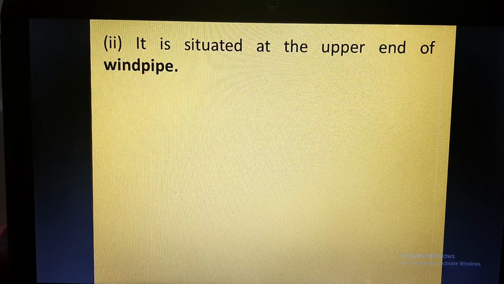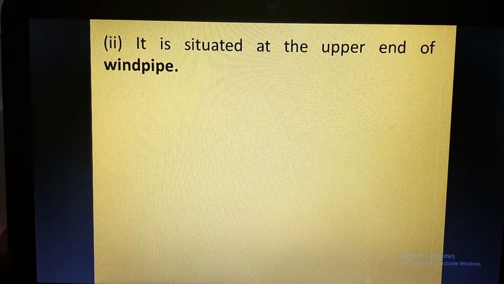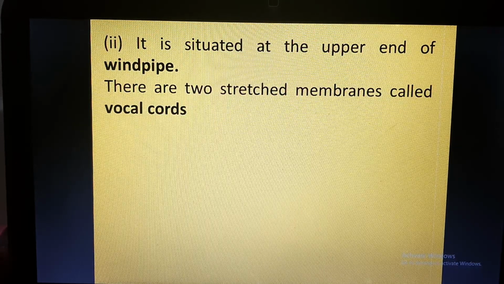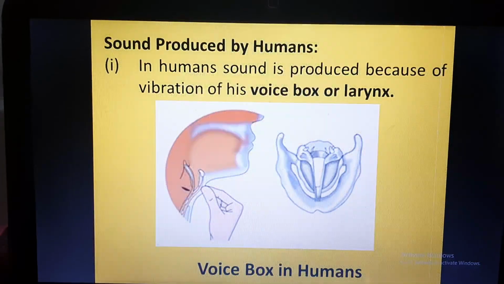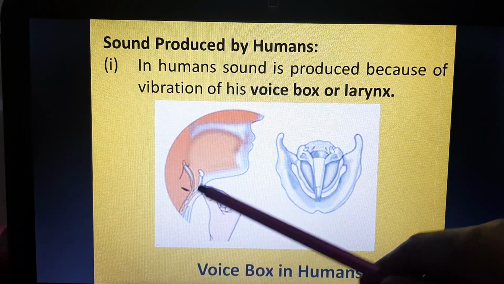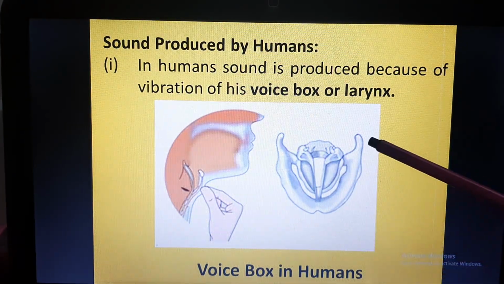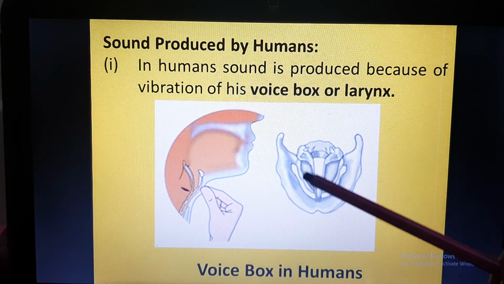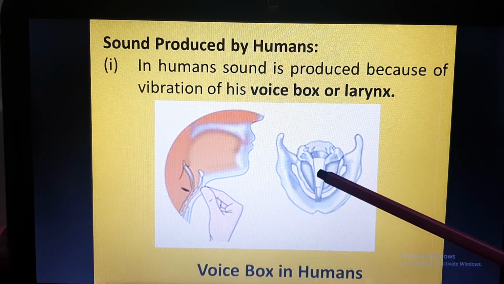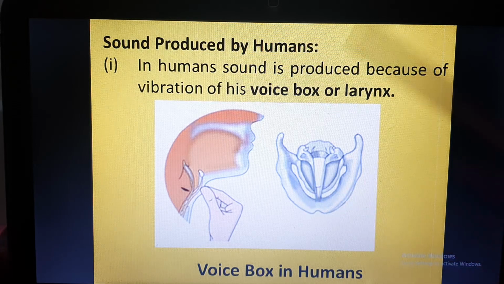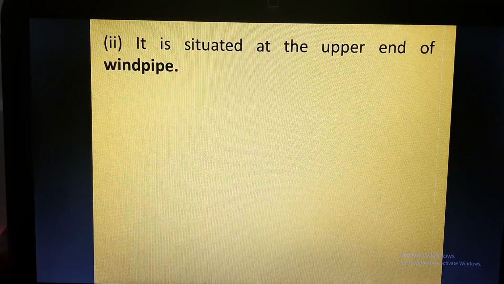This voice box or larynx is situated at the upper end of the windpipe. This is the structure or sketch of the larynx, and these are the two stretched membranes, and between them there is a gap from which air can pass.